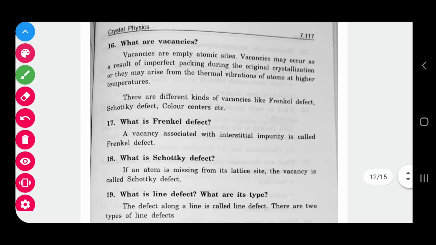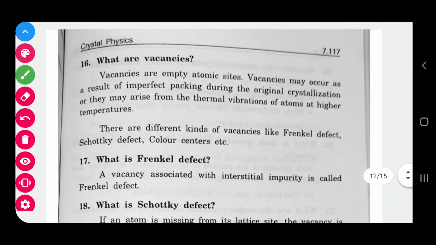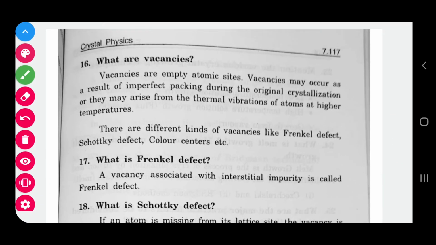And what are vacancies? Vacancies are empty sites. That is also one kind of defect. I already explained it in the previous case. They include Schottky and Frenkel defects, which occur as a result of imperfect packing during the original crystallization. That means while the crystal is forming, some vacant sites may be formed. The types may be Frenkel or Schottky. One more type is given: color center is also one of the defects.